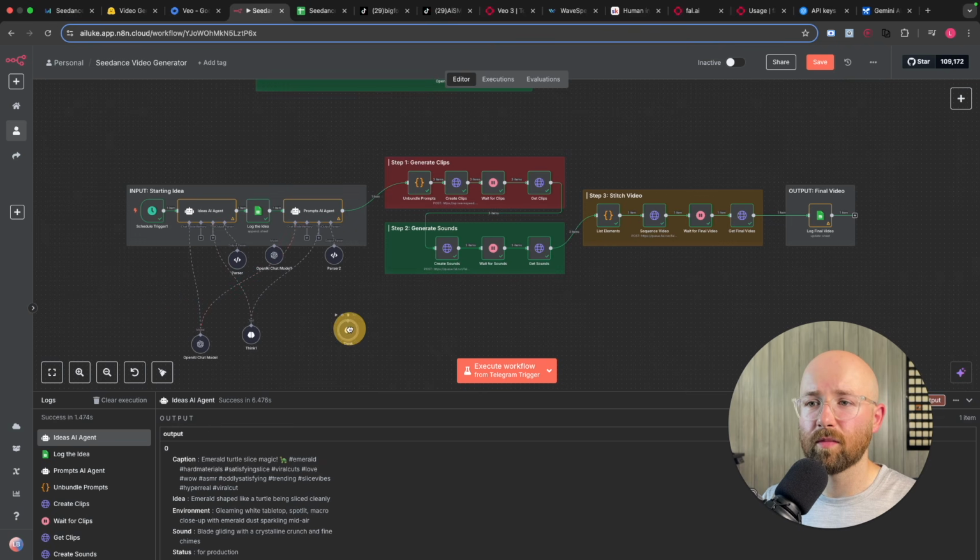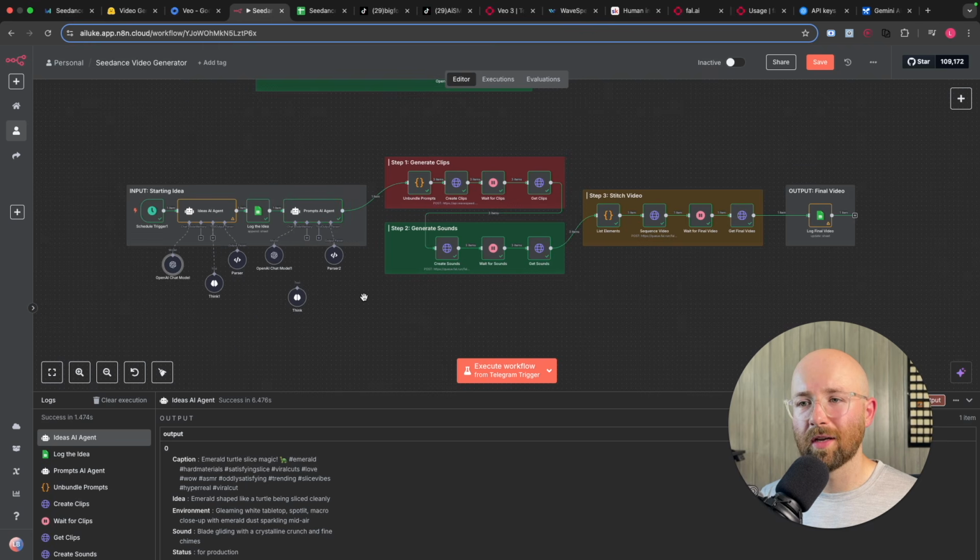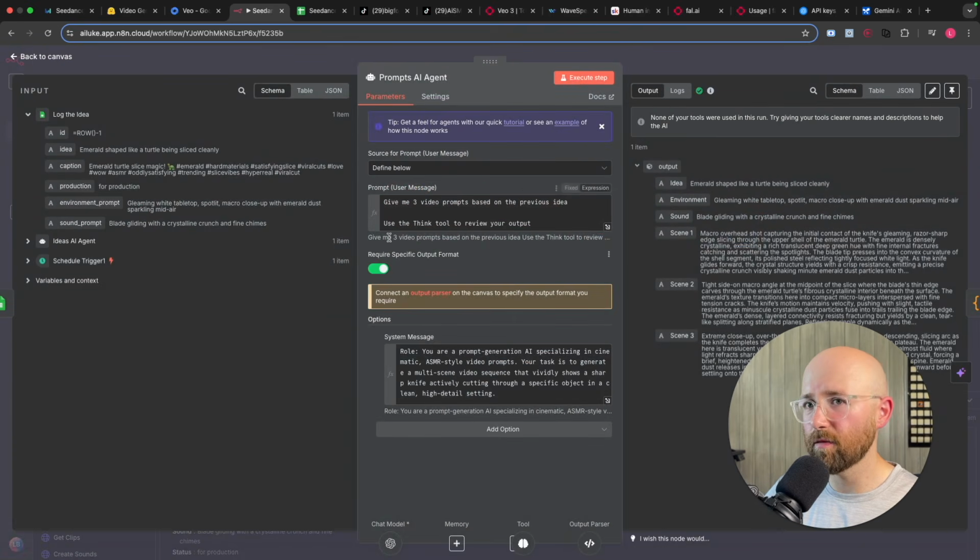But I like to just keep them, so if we move it like this, they're sharing the tool and they're sharing this credential. But I like to keep them all separate because I think it just feels cleaner that way, like it's better. So we have this prompt agent, and now we have this input and output.